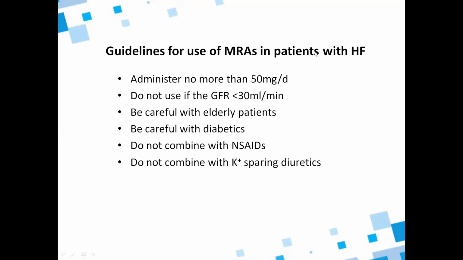So, what are the guidelines to use MRAs in patients with heart failure? Administer no more than 50 milligrams per day, and do not use if the glomerular filtration rate is less than 30 milliliters per minute. Be careful with elderly and diabetic patients. Do not combine with NSAIDs. Do not combine with potassium sparing diuretics.